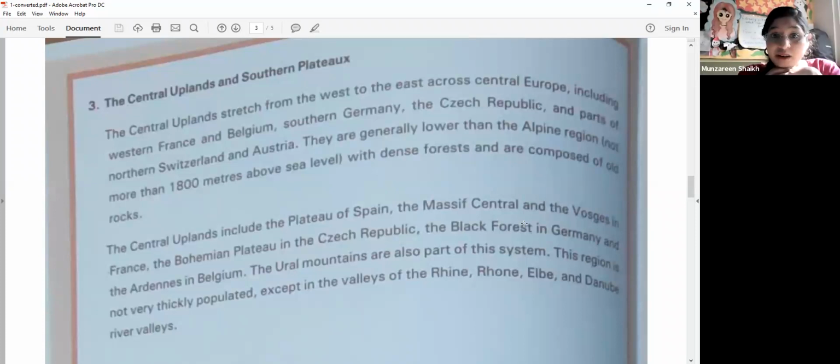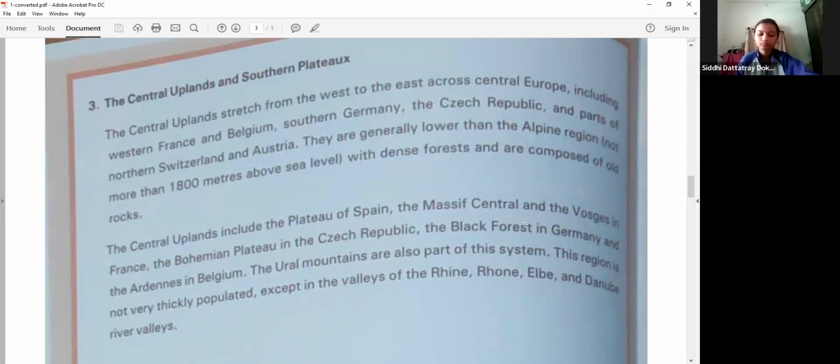Next, they are generally lower than the Alpine region, not more than 1800 meters above sea level, with dense forest, and are composed of old rocks. So we can just imagine how this particular region would look.